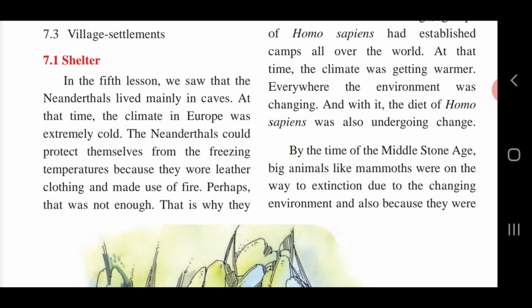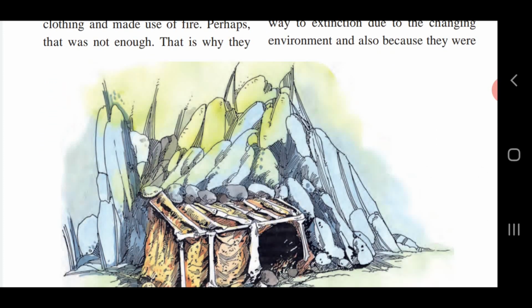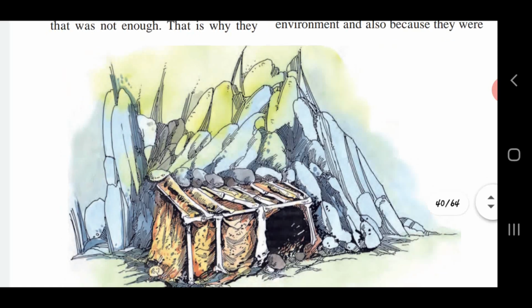So as in Europe the temperature was at freezing point, the cold climate was heavier on them, due to which they had started wearing leather clothes and using fire to protect themselves from the freezing cold. Also, they erected tents inside the caves to keep them warm. Also, we had seen here that whenever the need arose, they built huts in the open. It means that according to the situation and climate, they were changing their lifestyle and also their shelters.